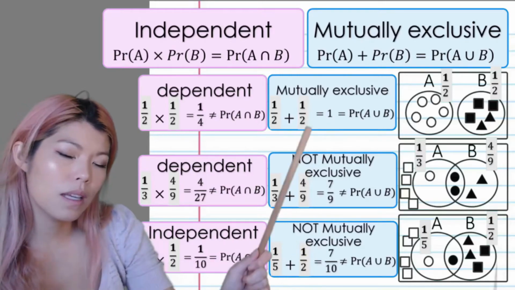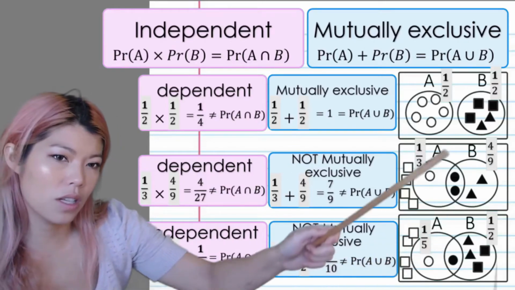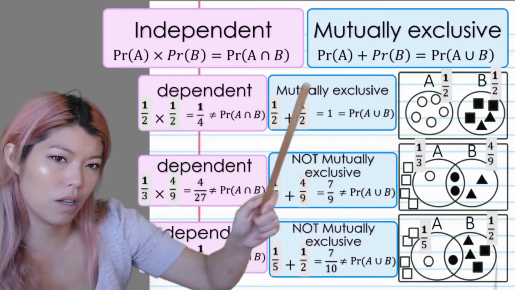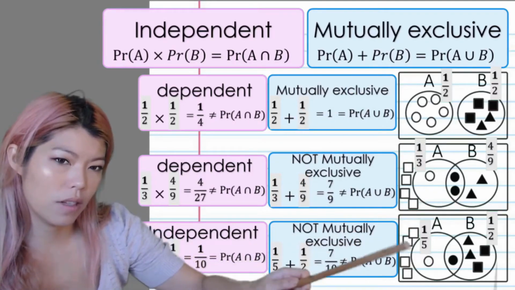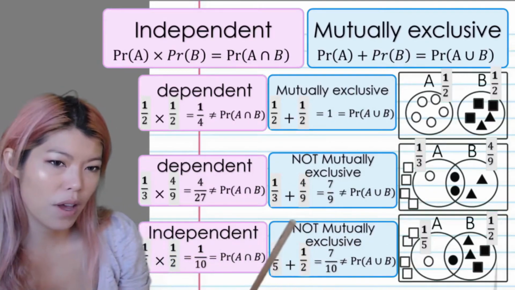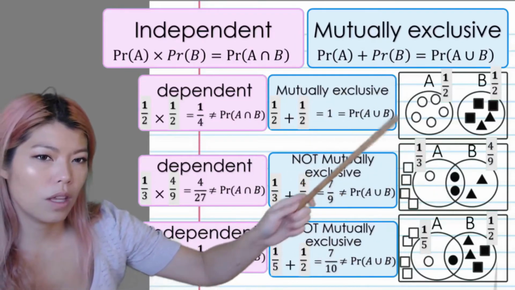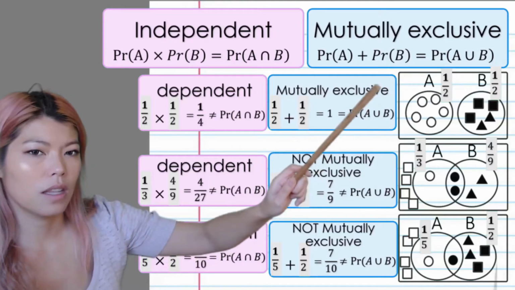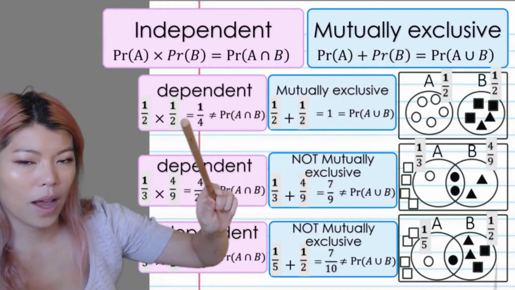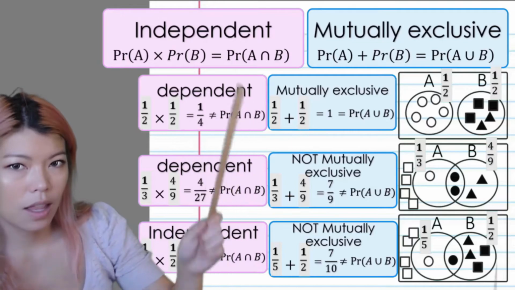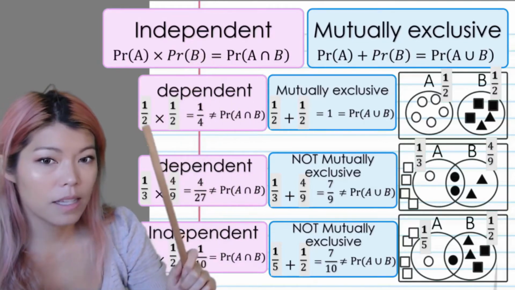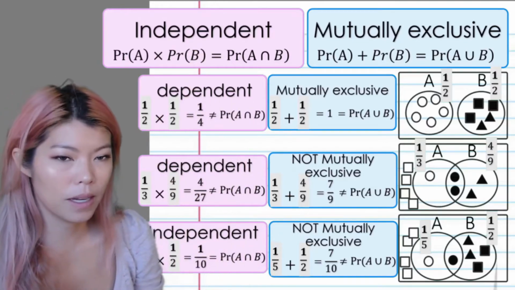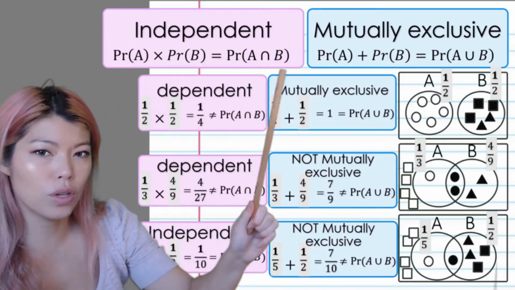This one's a little bit easier to see because you can actually see that there's a disjoint there, so they're mutually exclusive. And here they don't have a disjoint, so they're not mutually exclusive. But I wanted you to see that the test works. So if you add them and you get the union, then you're mutually exclusive. If you multiply them and you get the intersect, then you're independent. And this is how you show whether something is independent or mutually exclusive, by doing the test.